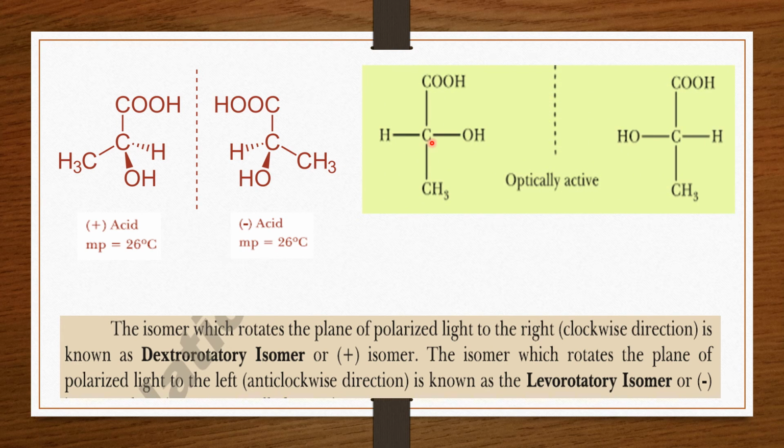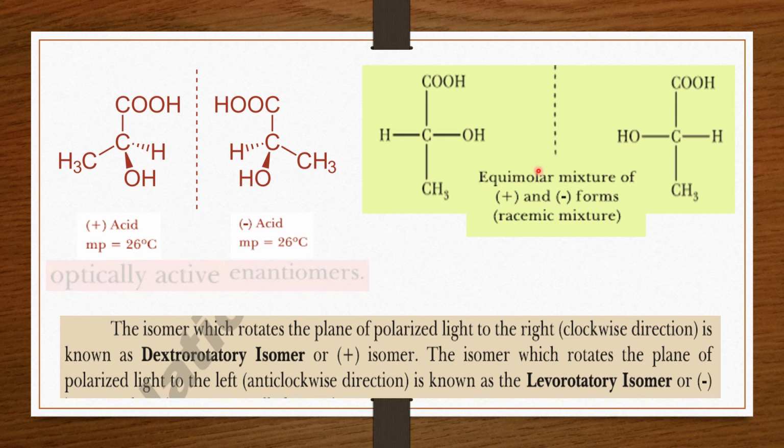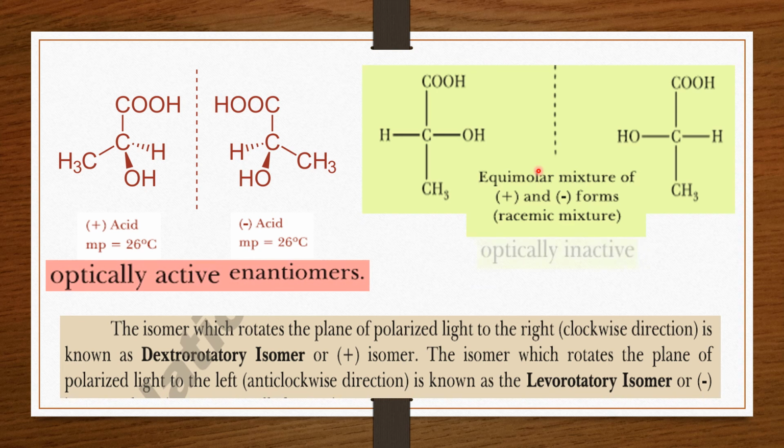And when equimolar quantities of these two isomers, positive acid and negative acid, dextrorotatory and levorotatory isomer, are both present in equimolar quantities, equal moles present in the mixture, this mixture is called the racemic mixture. It means a racemic mixture is when dextrorotatory isomer and levorotatory isomer are present at the same time in equal amounts. It is called the racemic mixture, and a racemic mixture is optically inactive.